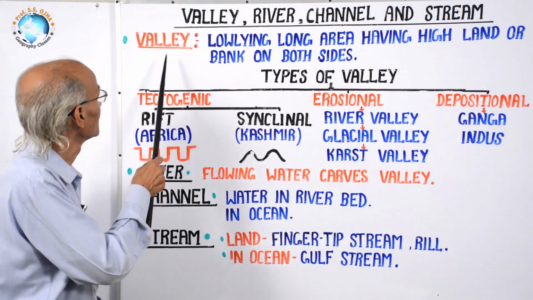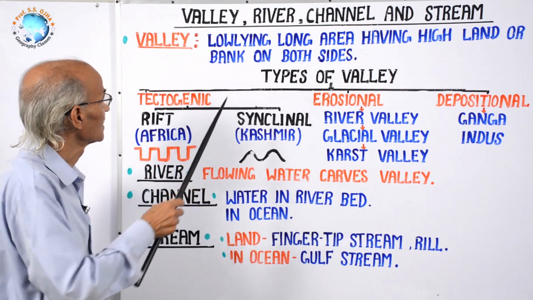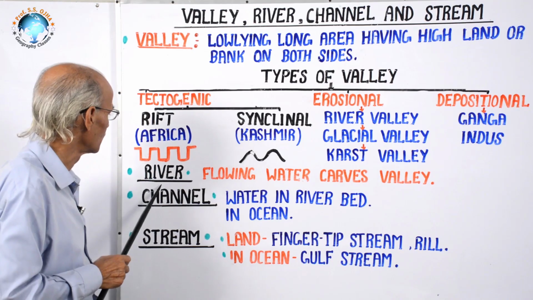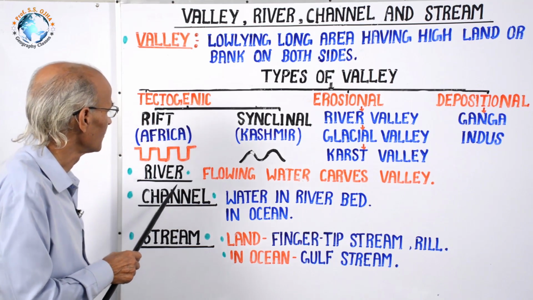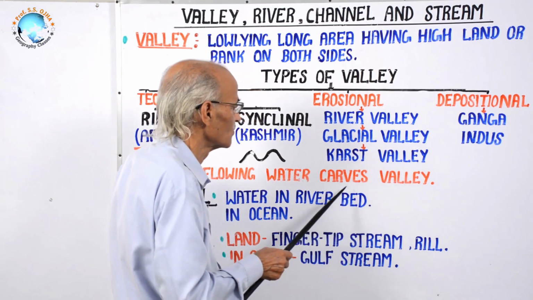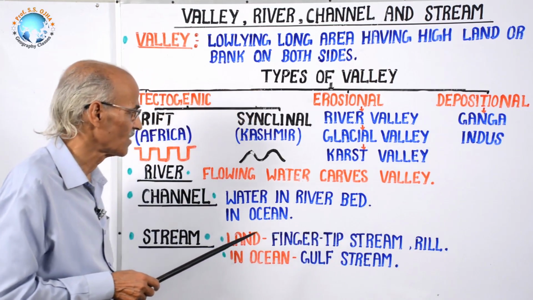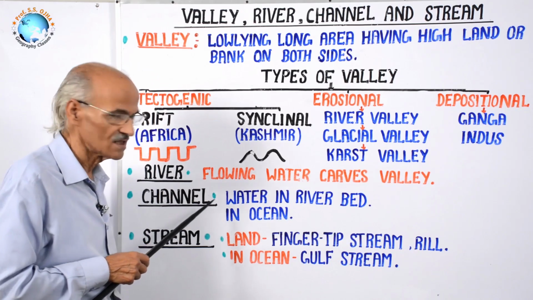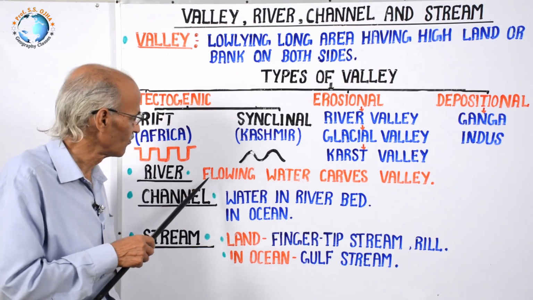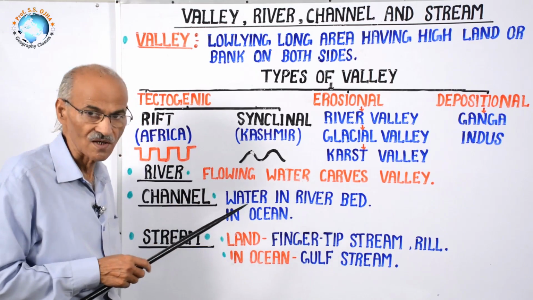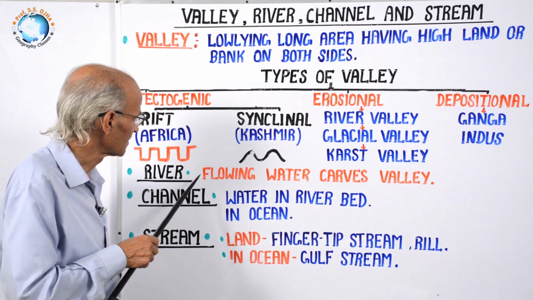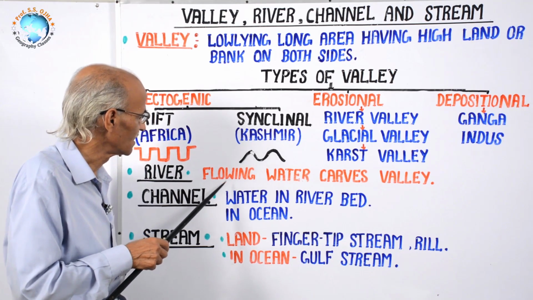Now, after understanding the definition of valley and its three types, let us come to understand river. River means the flowing water along a particular course which carves deep valleys. River valley is a landform developed by fluvial process, not by other processes, and the fluvial process had cut the landform deep.